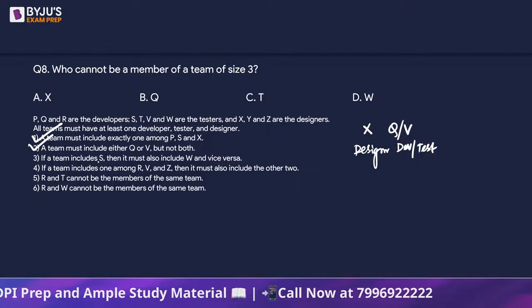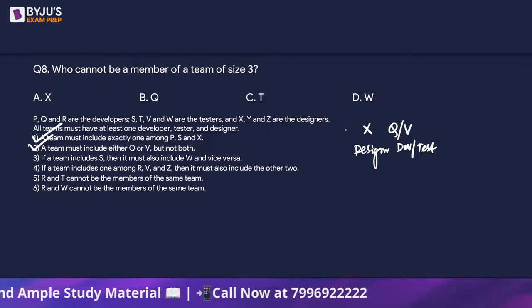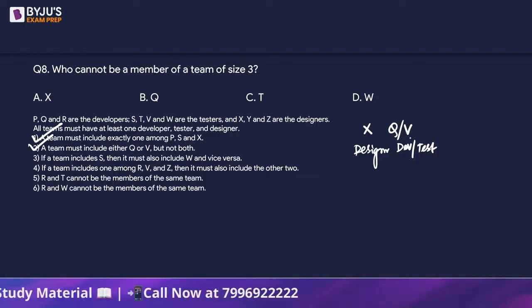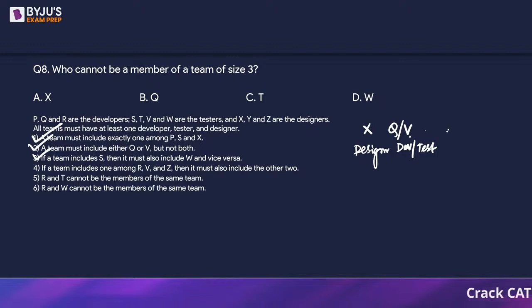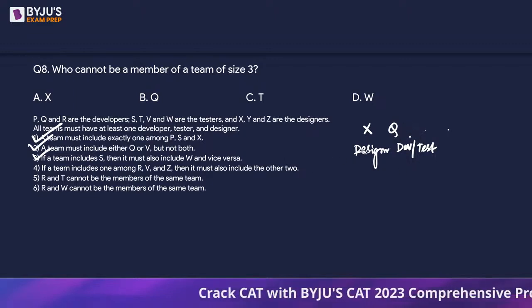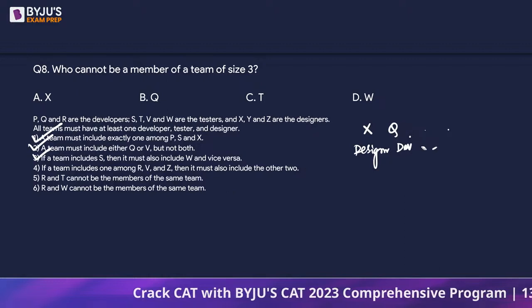If a team includes S, then it must also include W and vice versa. Let's not include S, otherwise it will become 4 people. If a team includes one among R, V and Z, then it must also include the other 2. Now the problem is, if I include V here, I will have to include R and Z also. That will force us to have a team of 4 members. So that means we will not take V, because if we take V, we will have to take R and Z also.